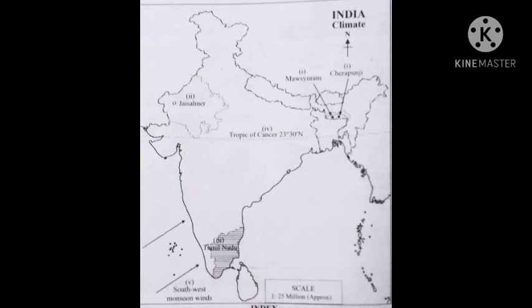Next question is, state receiving the maximum rainfall during the retreating monsoon. The answer is Tamil Nadu. Next question is, main parallel of latitude passing through India which affects its climate. Answer is Tropic of Cancer, which is 23 degree 30 minute north. Next question, monsoon winds that bring rain during June. Answer is southwest monsoon winds.